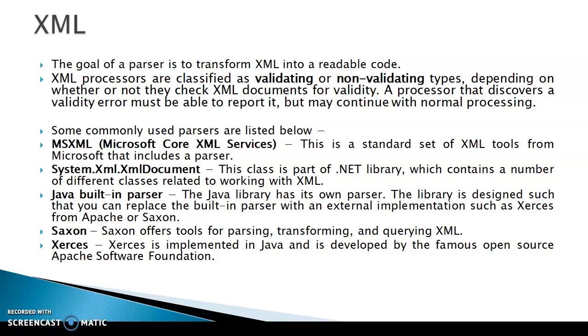Saxon offers tools for parsing, transforming, and querying XML. Saxon is also like Microsoft Core XML Services. It's a tool. Last one is Xerces. Xerces is implemented in Java and developed by the famous open source Apache Software Foundation. In this we can work with XML and develop in .NET as well as J2EE, that is Java development tools.